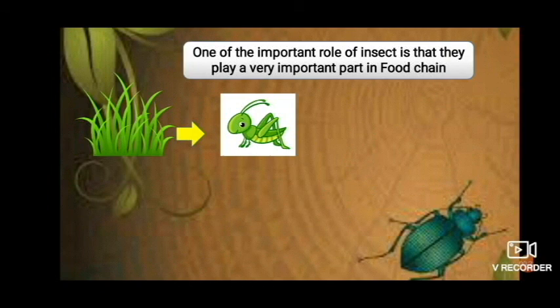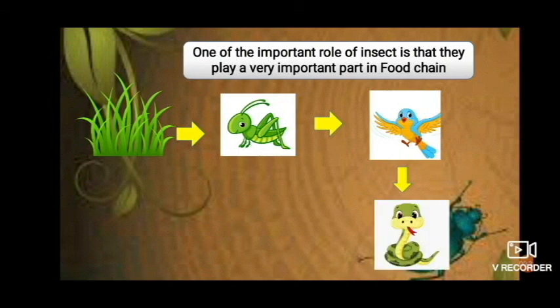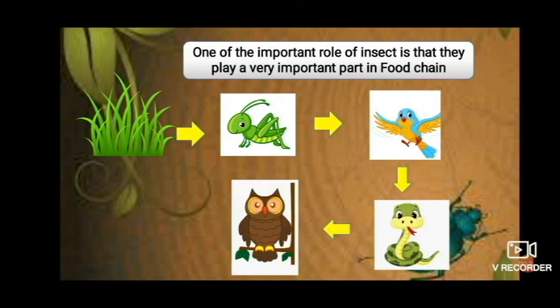Now, these insects are in turn eaten by the birds. The birds are again the food for none other than the snakes. Now, the owls again will feed on these snakes and they form a balance in nature.